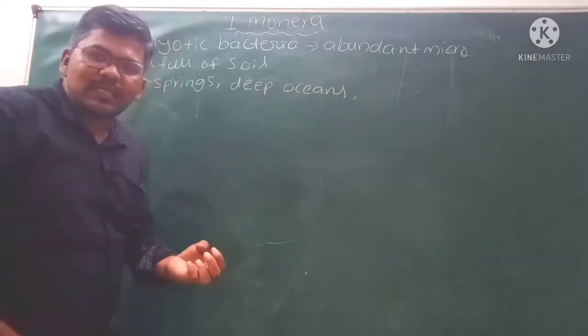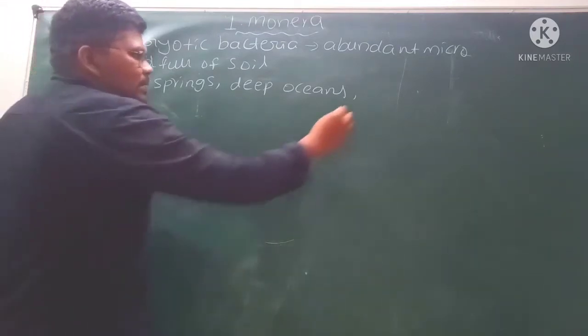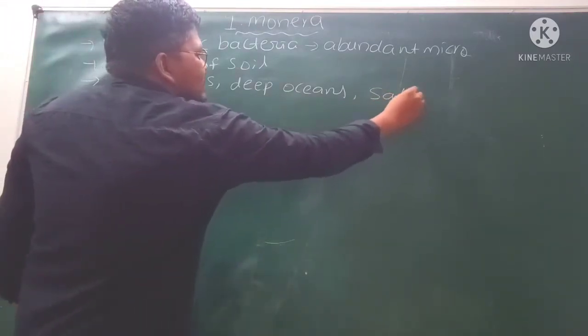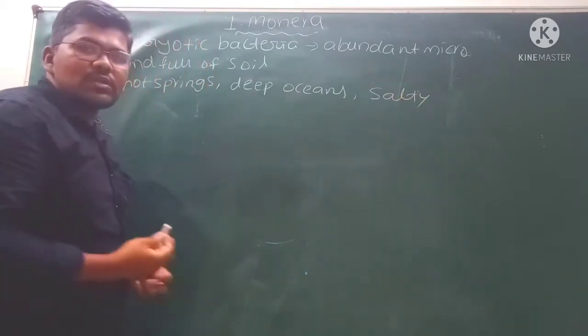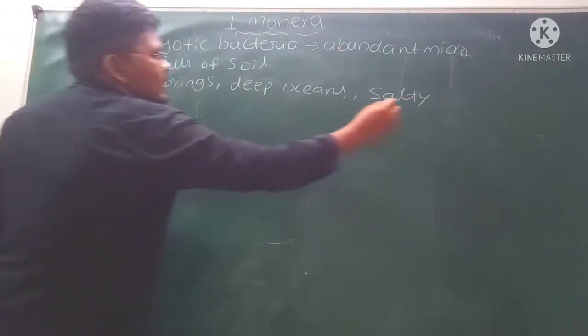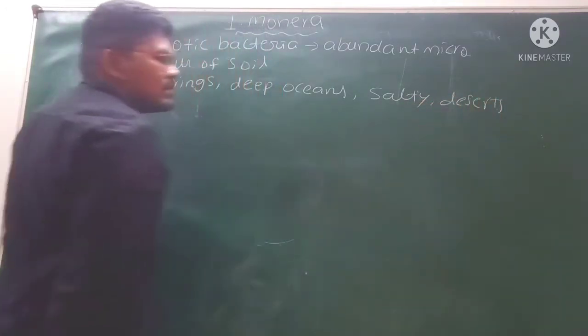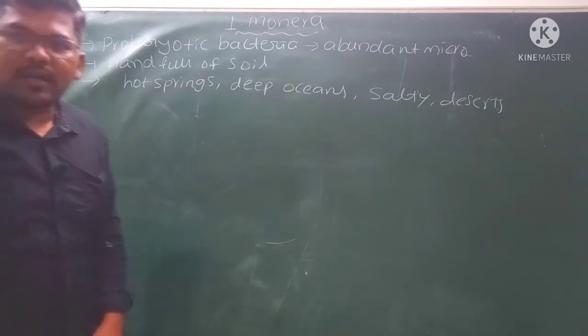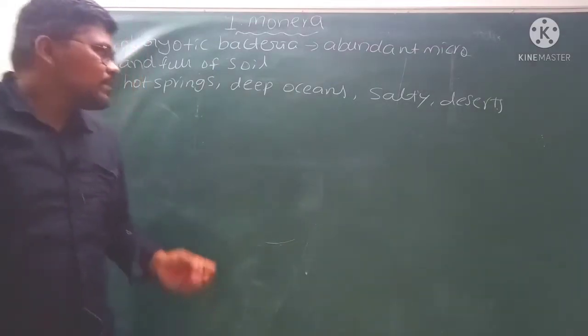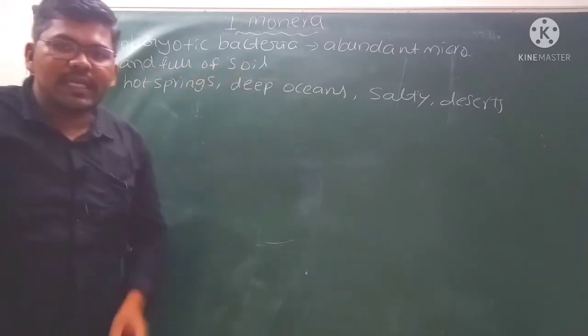They are also present under the sea water. They are also present in salty areas, where more salt is present. Those are also present in the deserts, Thar desert and the Sahara desert. See, if you observe here, the bacteria are present everywhere.